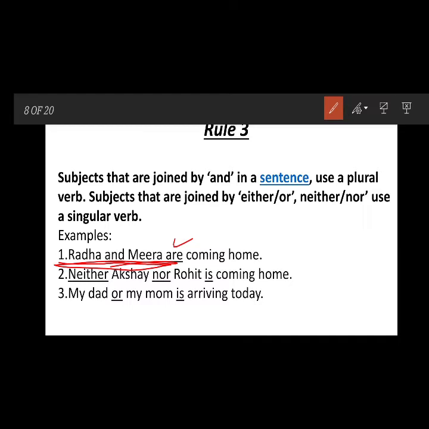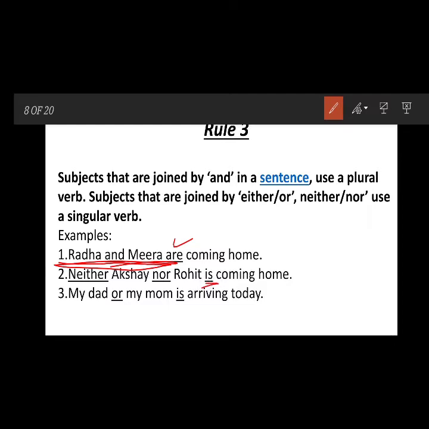But here, neither Akshay nor Rohit is coming home. This means we are talking about one. Either or neither nor means one out of the two. We are talking about one person, choosing one option only, this or that, not both. So that's why we are using is, a singular verb.